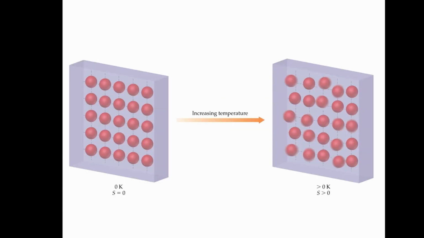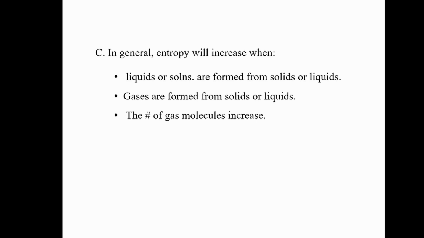So here is our pure crystal. It's at 0 degrees Kelvin. You see everything is nicely ordered, and we say entropy equals 0. We increase the temperature. It's still a solid, but things are vibrating around like they do when they're not at 0 degrees Kelvin. And so now we have an entropy above 0. It might be hard to measure, but we can measure an entropy change between 2 states due to it being a state function. In general, entropy will increase when liquids or solutions are formed from solids or liquids, when gases are formed from solids or liquids, and as we saw earlier, when the number of gas molecules increases.